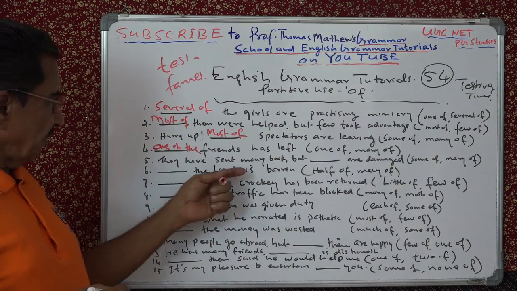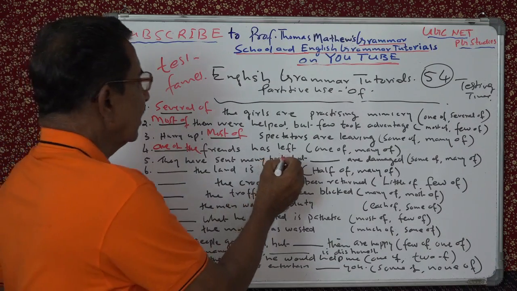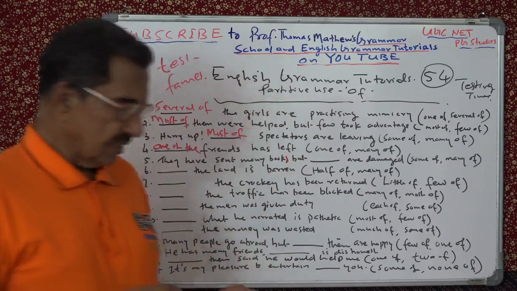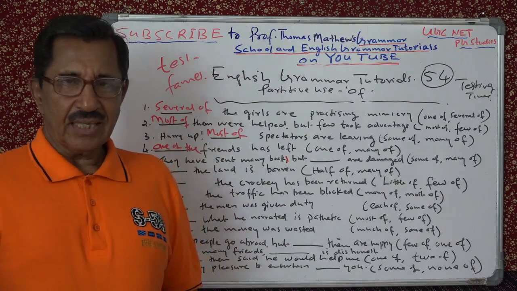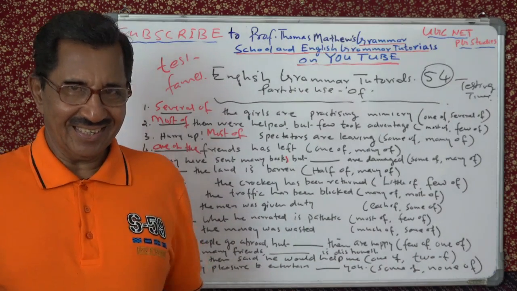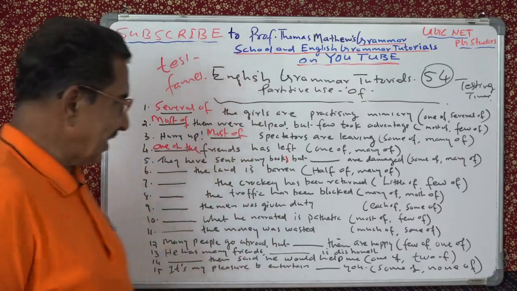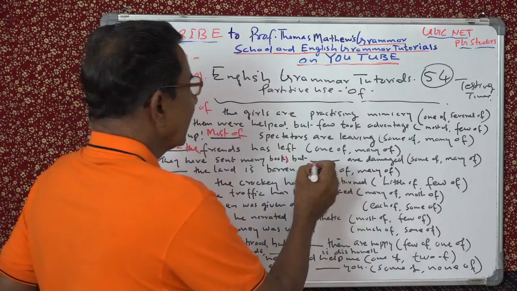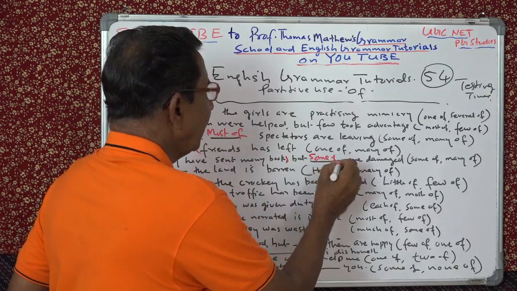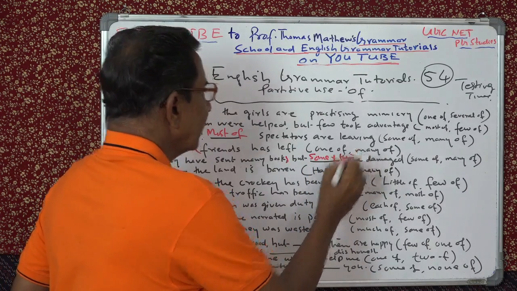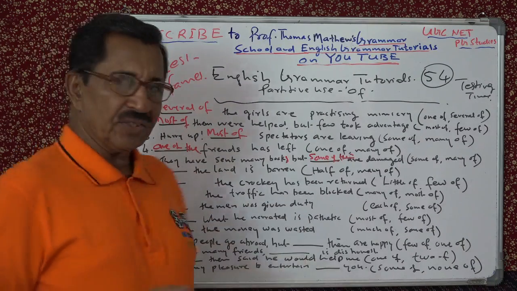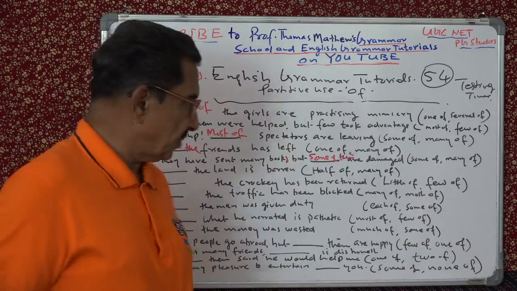They have sent many books, but are damaged. Some of, many of. They have sent many books. How can you say many of damaged comes? So you have to say some of them. Isn't it? Some of them. Them is missing, yes. They have sent many books, but some of them are damaged. Not many of them, but some of them.